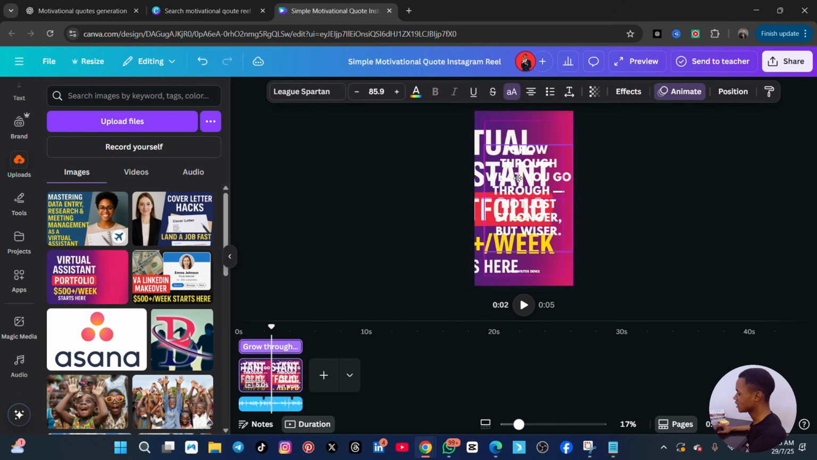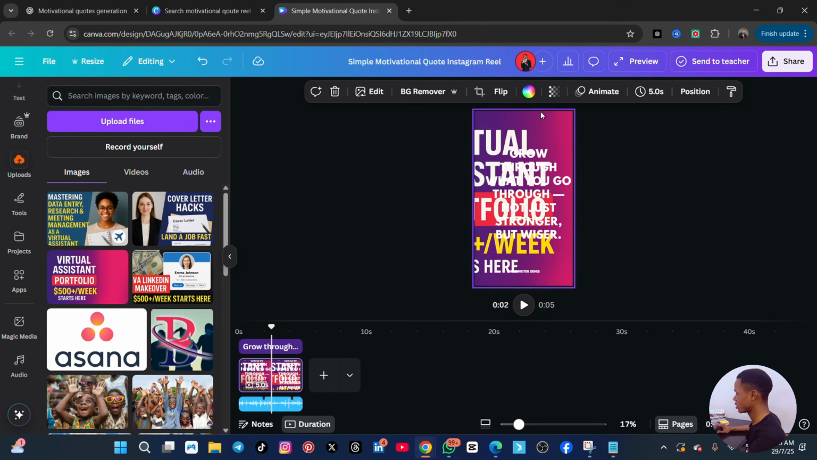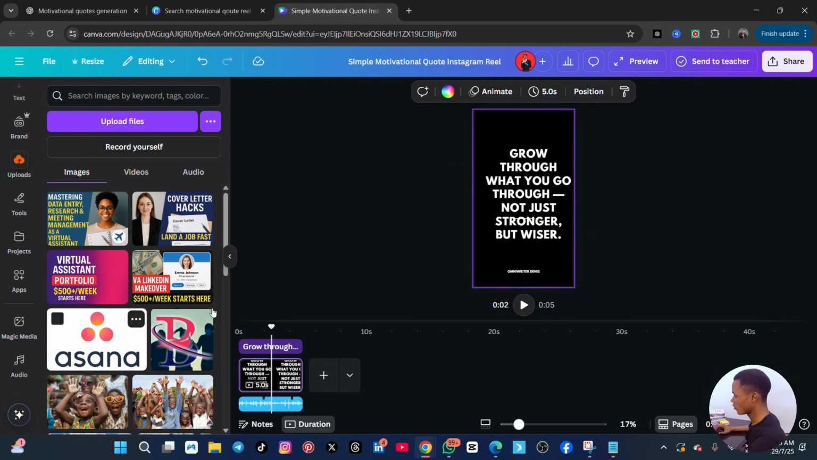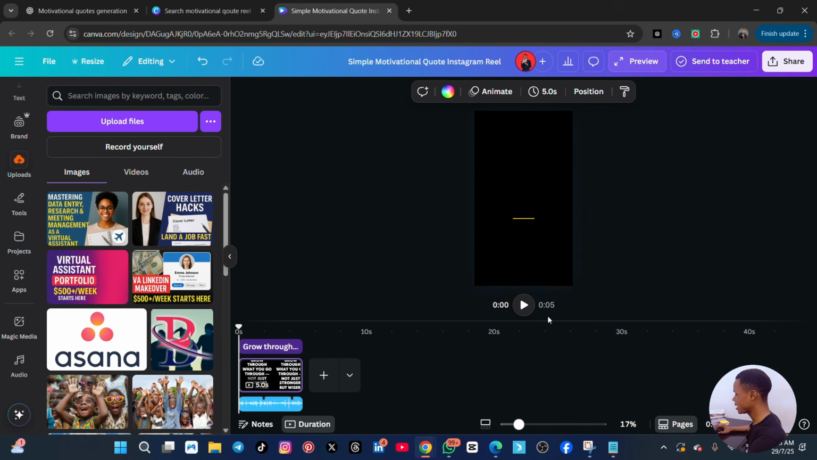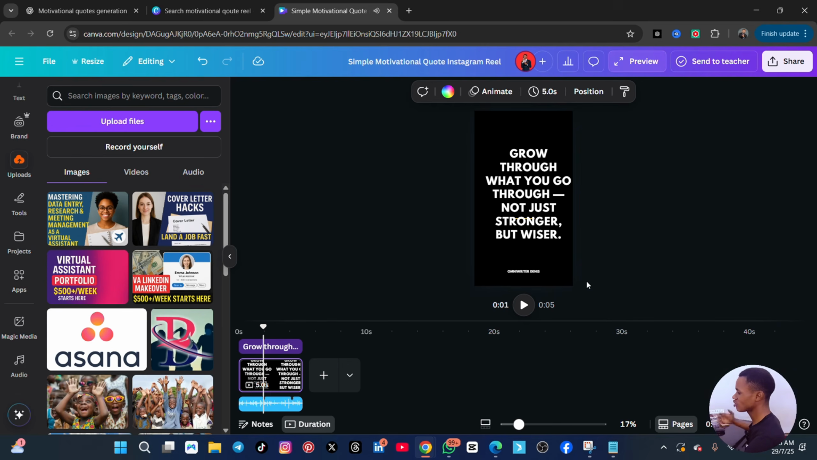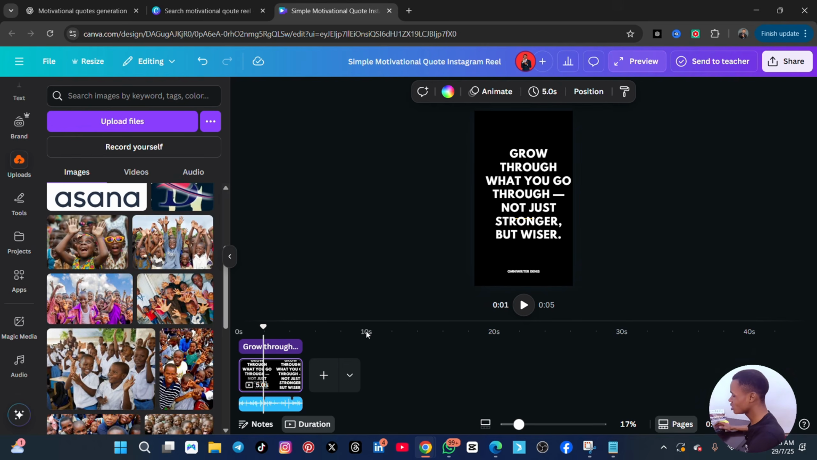You can see that if I delete it and bring in a new picture, a good one that will fit in, when I delete this, it looks like this. If I play it again, it still looks so sweet. So when you duplicate, you just have to be changing the background, bringing in new pictures, and before you understand, within 30 minutes you have created 30 videos. This is a nice and good way to scale up your content on social media.